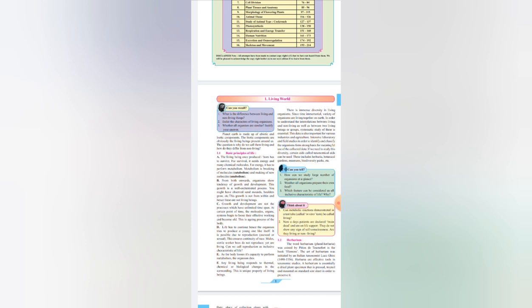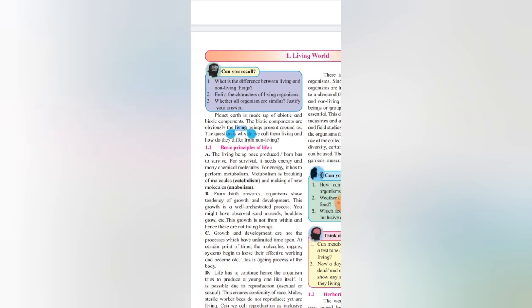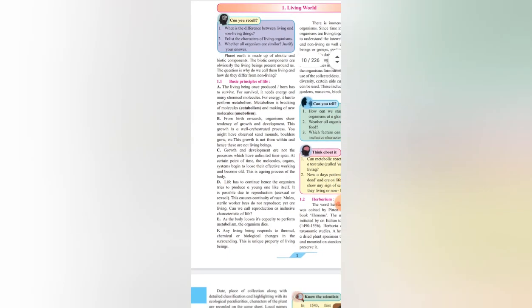So planet Earth is made up of abiotic as well as biotic components. The biotic components are obviously the living. Alright, living. So this part says that planet Earth is made up of abiotic, and this is very important to know. And then basic principles of life. So there are 6 points in basic principles of life.